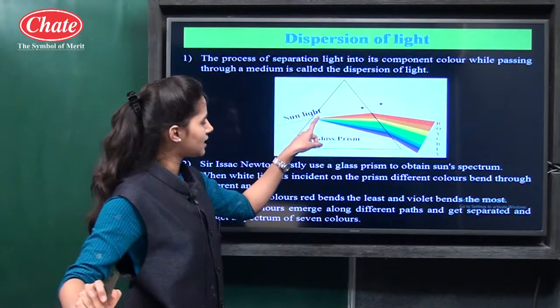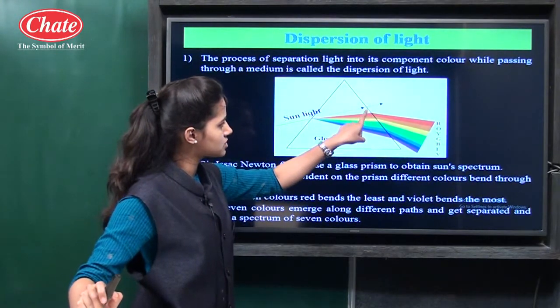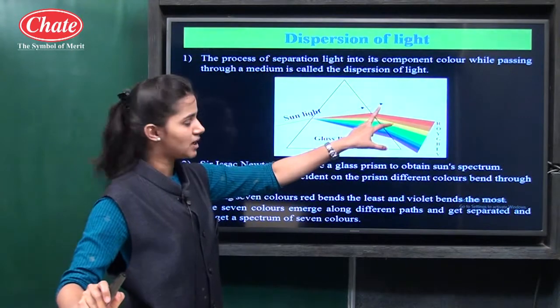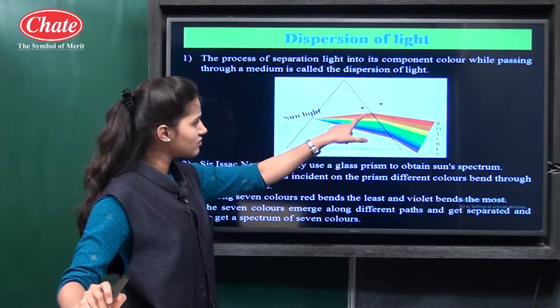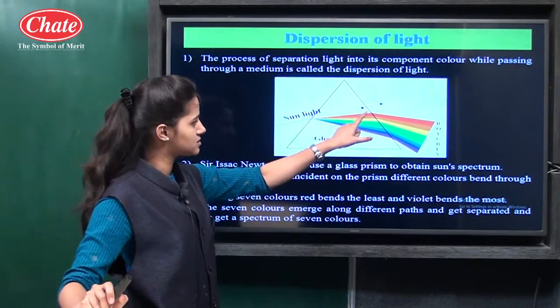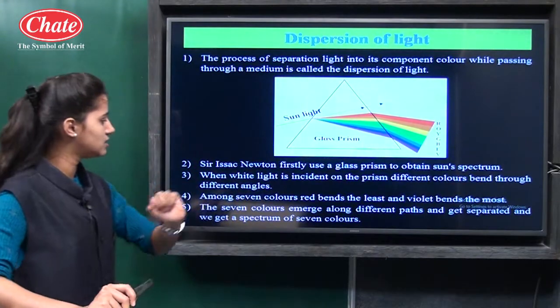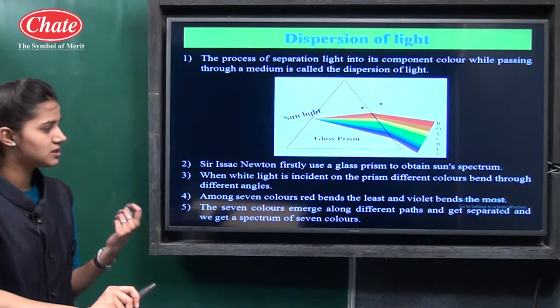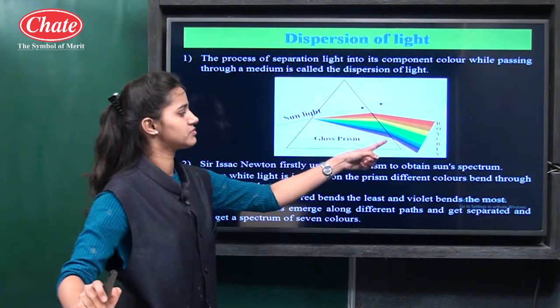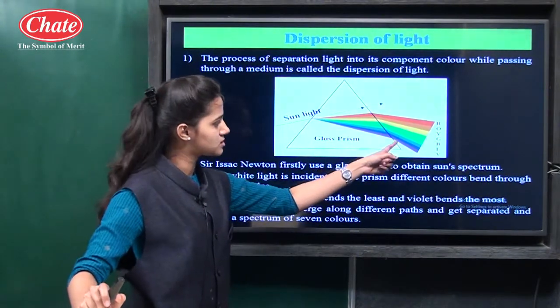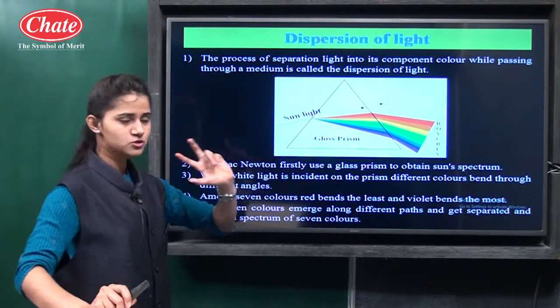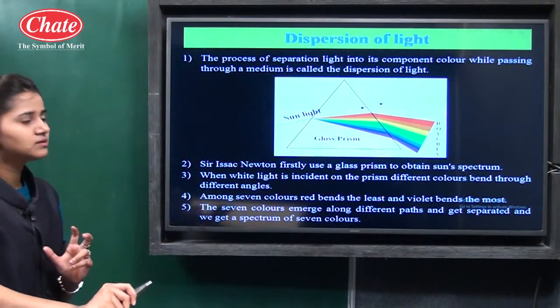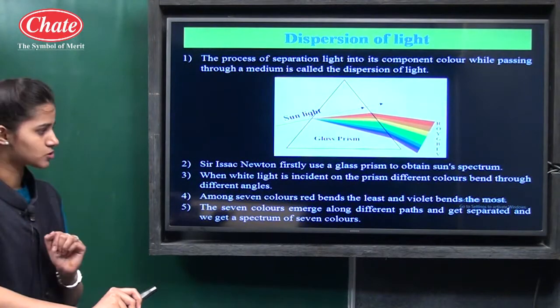The angle made by the red light with the original ray of light is small. And the last one, violet, bends the most. So you should remember which color bends least and which most.